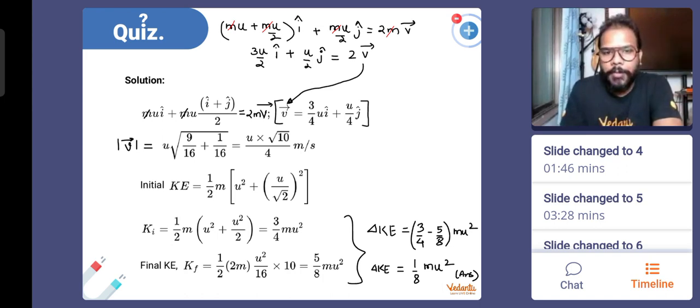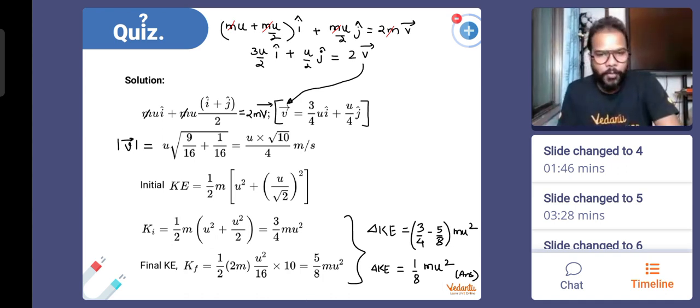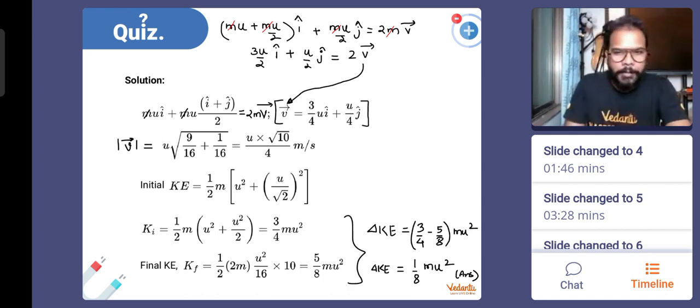The velocity is u by 2 i cap plus u by 2 j cap, which comes out to be u by root 2, under root of vx square plus vy square. Simplifying this, the initial kinetic energy comes out to be 3 by 4 m u square. Final kinetic energy, after putting the velocity. Okay, it keeps becoming maybe too much for everyone. So let me write things step by step one more time for all of you.